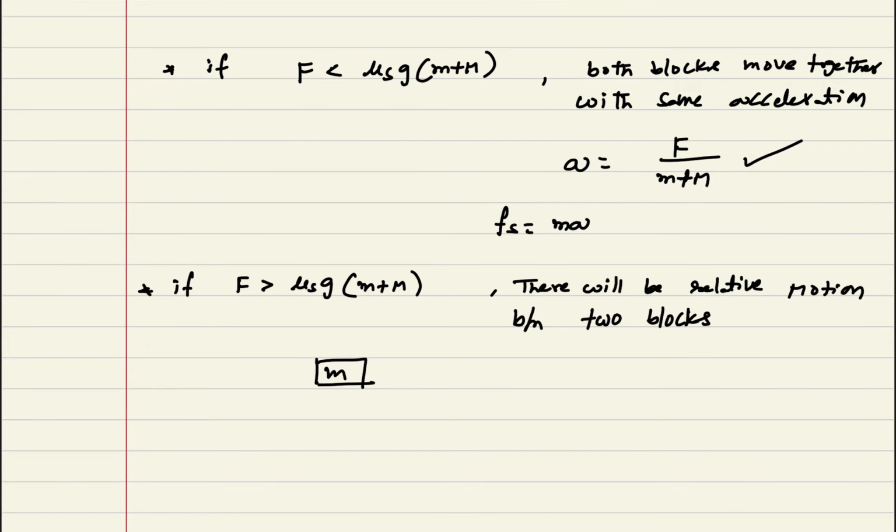If there is relative motion between the two blocks, we can say that kinetic friction exists. On the upper block, small m, kinetic friction will be acting in the forward direction, which is equal to mu k into mg. Acceleration of the small m block can be written as mu k into g. This value is constant.